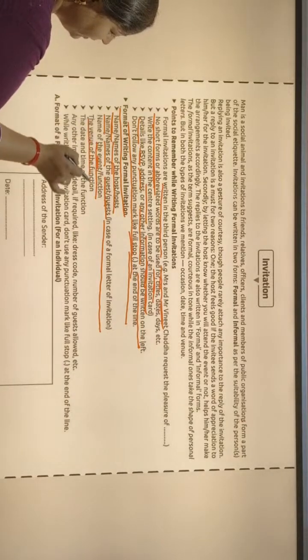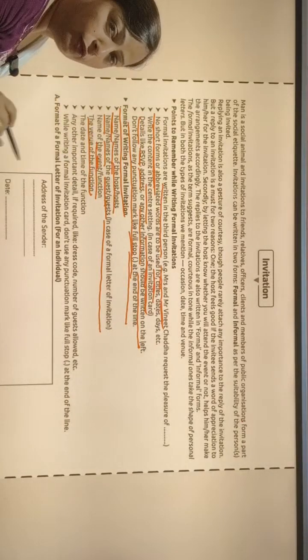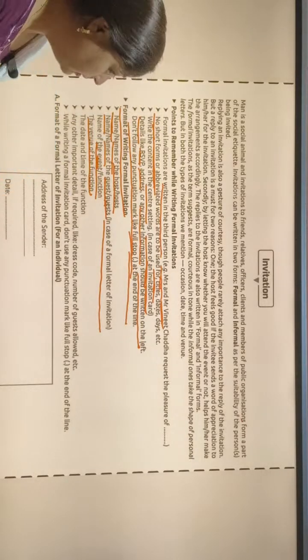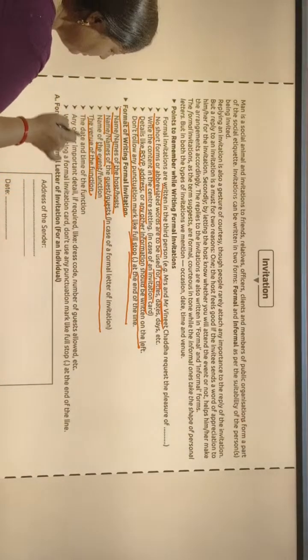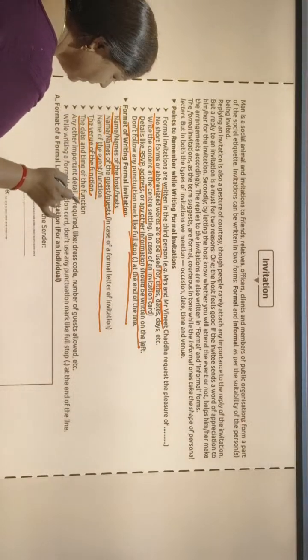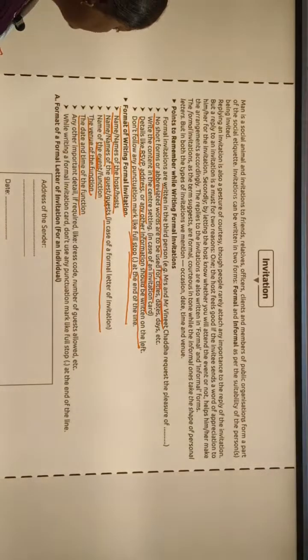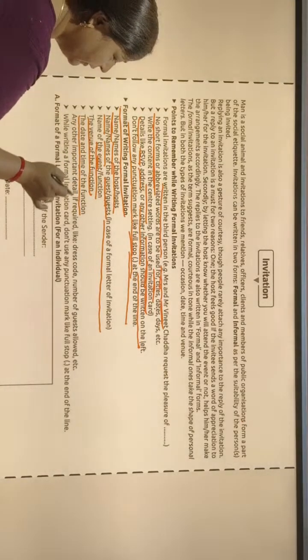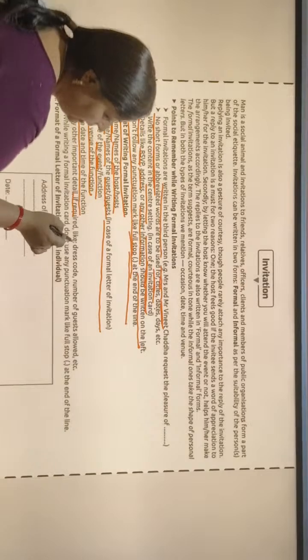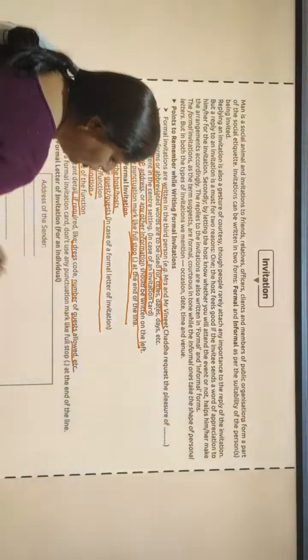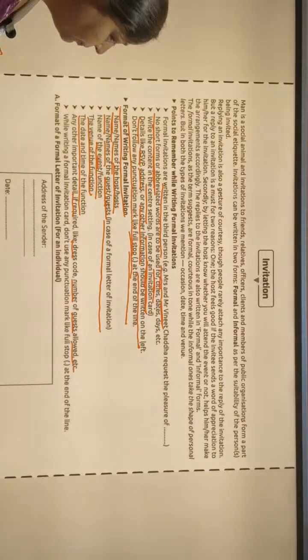The venue of the function must be there. We have to tell where we are celebrating the occasion. The date and time of the function we must include in our invitation. Any other important detail if required, like dress code, number of guests allowed, etc. All details we can give.